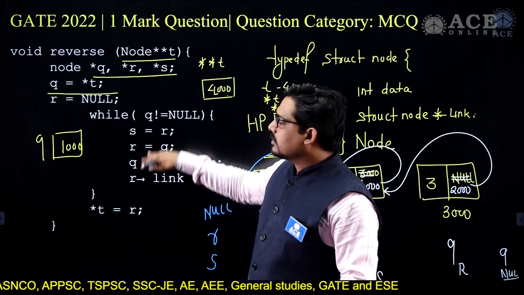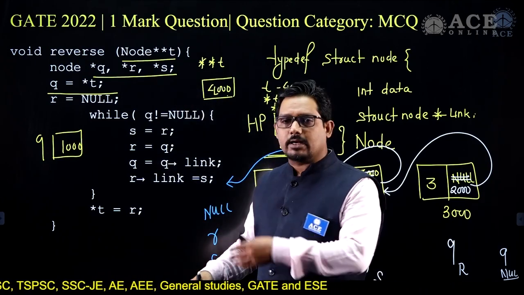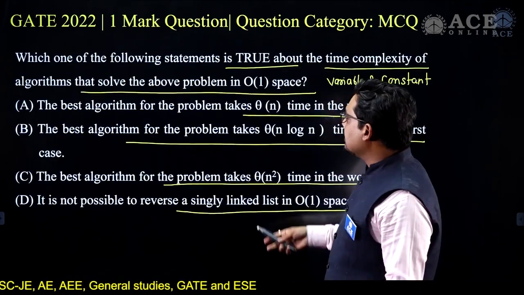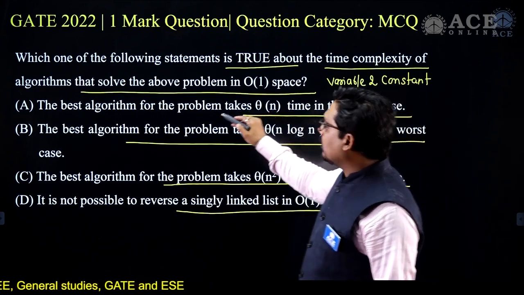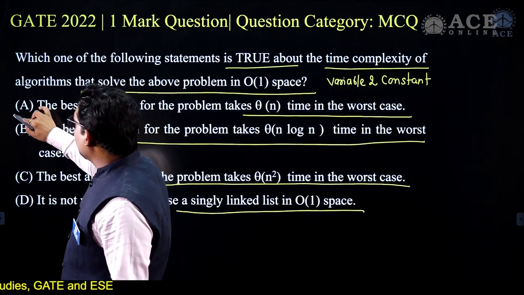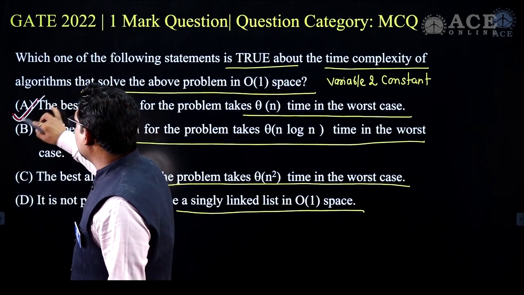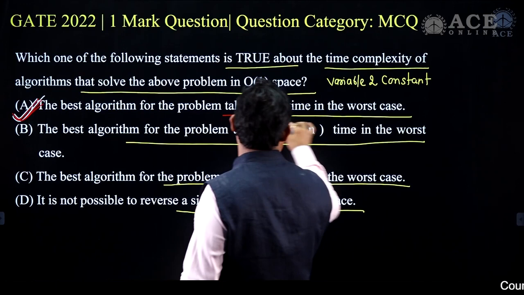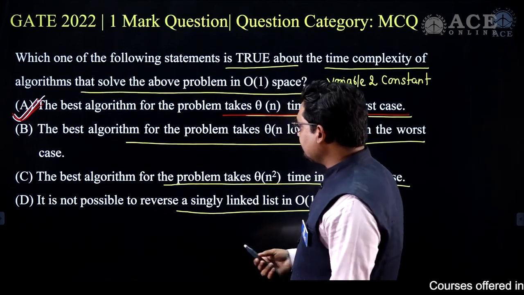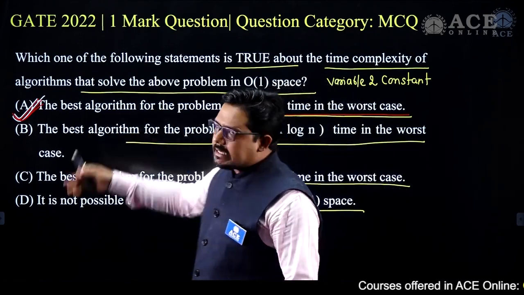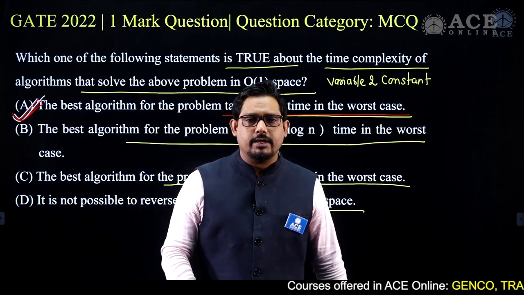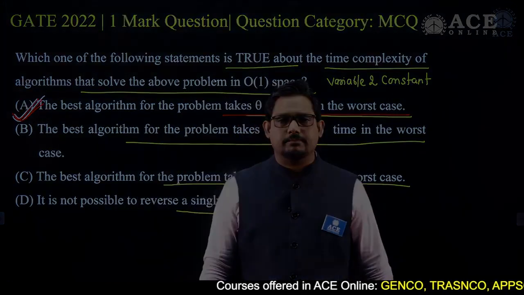Here only the pointers are there, and using these pointers I can reverse the entire linked list. So I can say the best algorithm solves the problem in theta of n time in the worst case. A is the answer for this question.